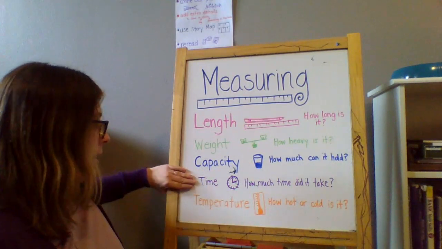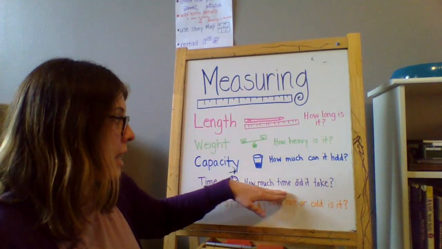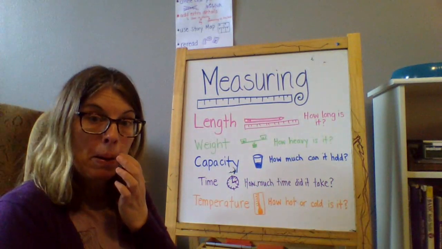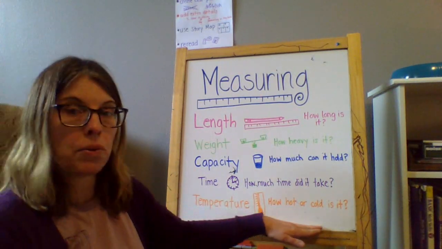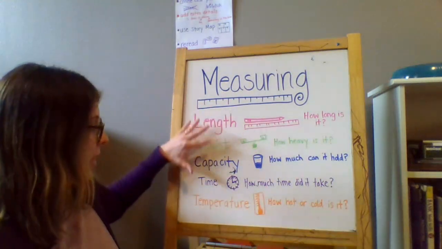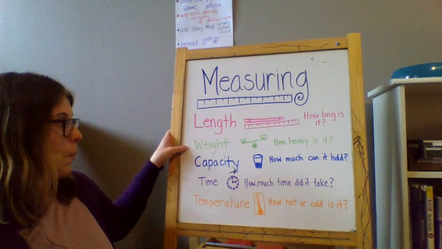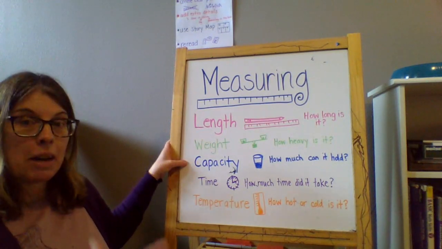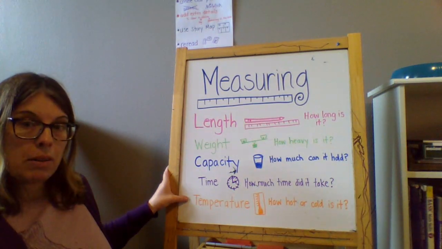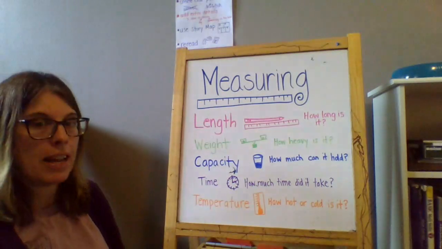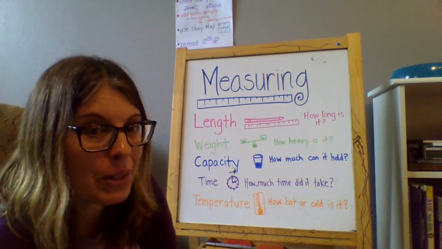Capacity. Time. You can measure time. How long did it take? Or how much time did it take to do something? And temperature. How hot or cold is it? These are all things that can be measured. Let's go through these again. Length, weight, capacity, how much can it hold? Time, temperature. We can measure all these different things. That's a lot, isn't it? There's so many things that we can measure in the world.